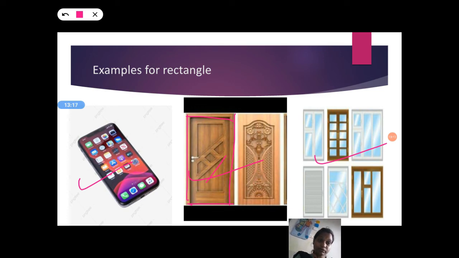What should we do now? What do you have to do? Yes, you should search for rectangle shapes in your home. Okay, after this class you should search for all shapes: circle, oval, square, triangle, rectangle. Okay, and tell your parents what those objects are.